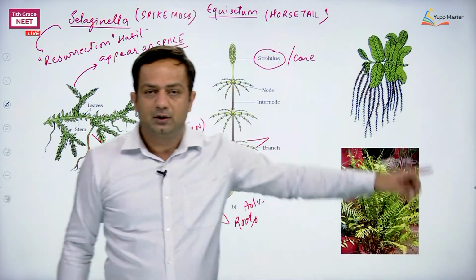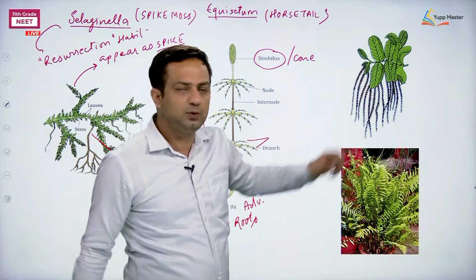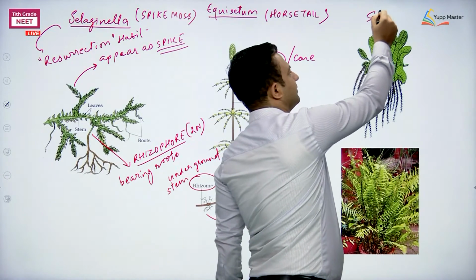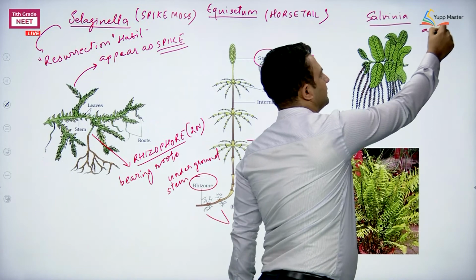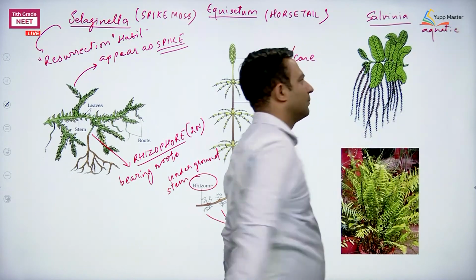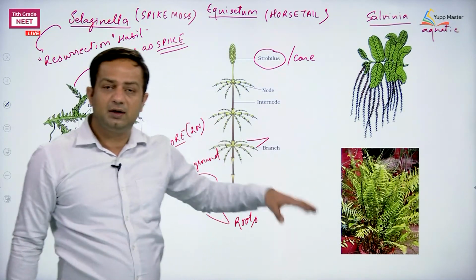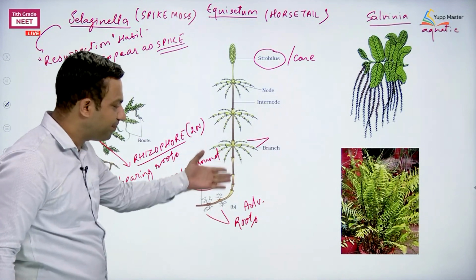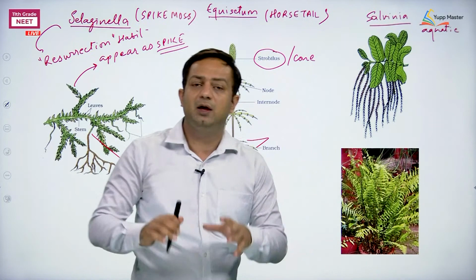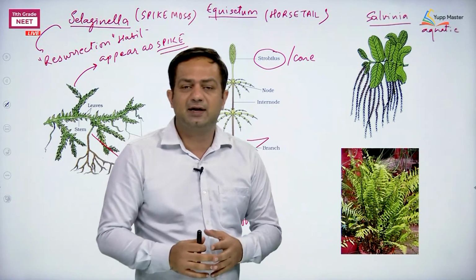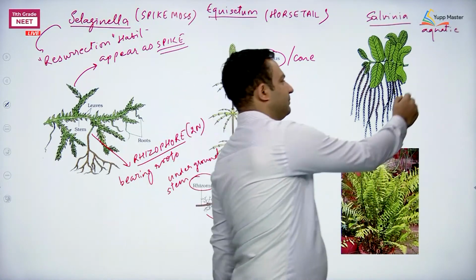Other examples. The topmost example is given as Salvinia. Now Salvinia is aquatic. And here, instead of roots coming from the base of the stem, we observe that the roots are actually modified leaves. Leaves are getting modified into roots.